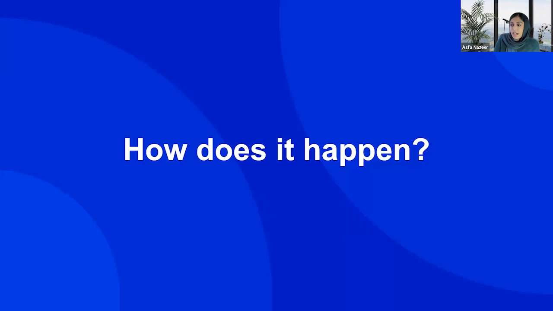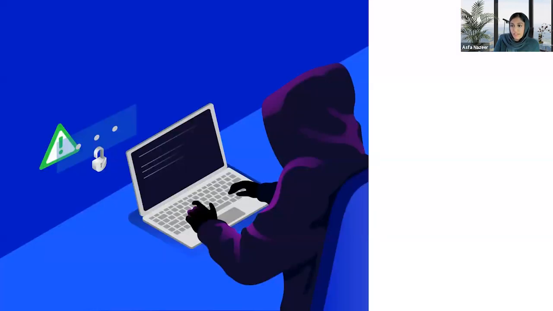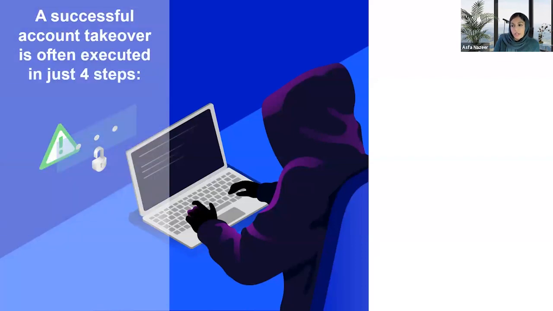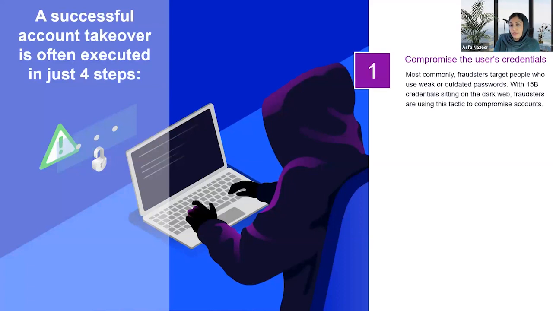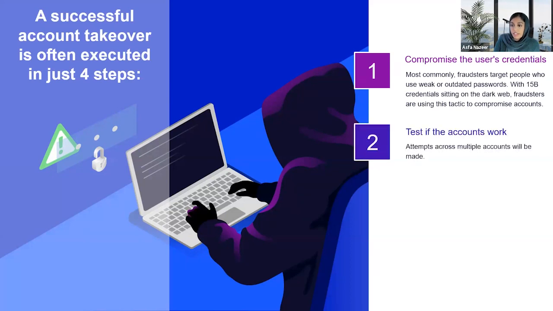Now let's take a look at how exactly ATOs happen. So a successful account takeover can be simplified into 4 steps. For the first step, the fraudster will compromise the user's credentials. They'll usually begin by going through an automated script to attempt a username and password combination across many accounts until one works.